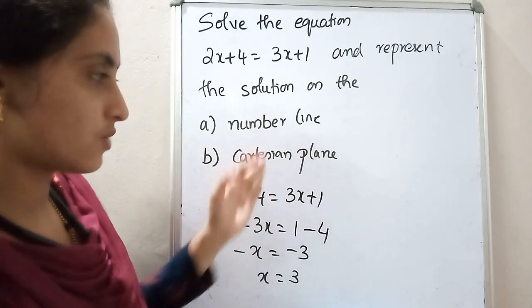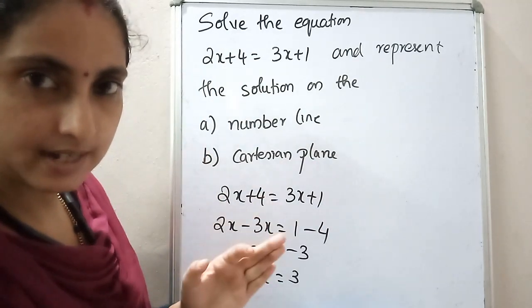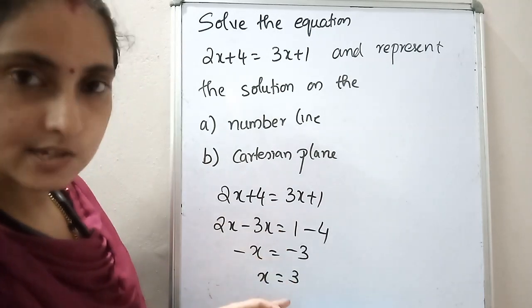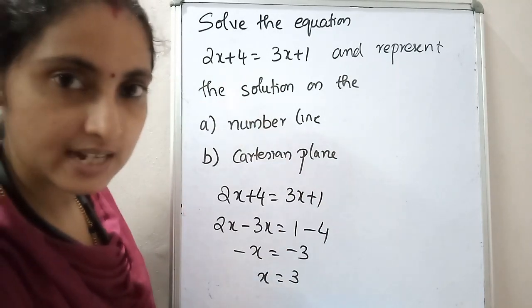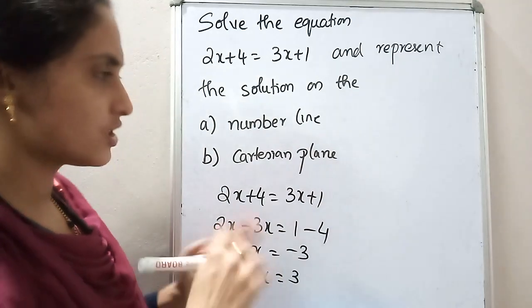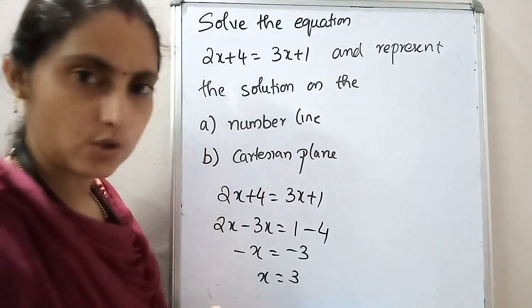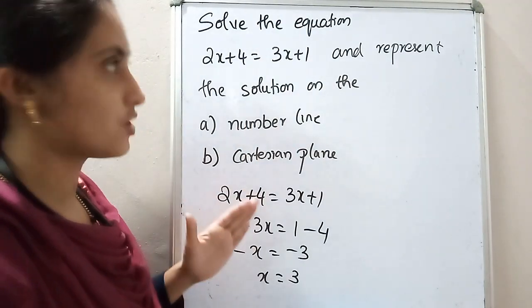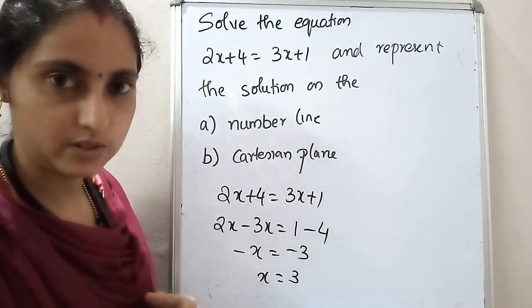Cartesian plane means what? You have to draw the x-axis and y-axis. And x is a constant means that line is parallel to which axis? Y-axis. So just write that, and draw the graph also. This question also you have to write in your graph book.